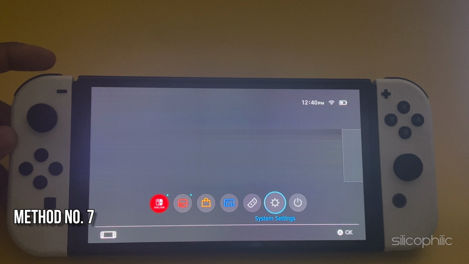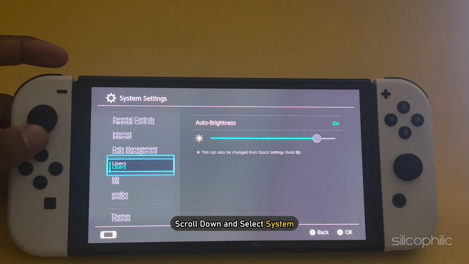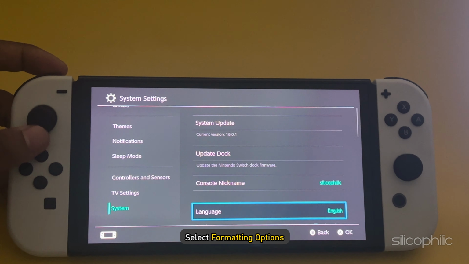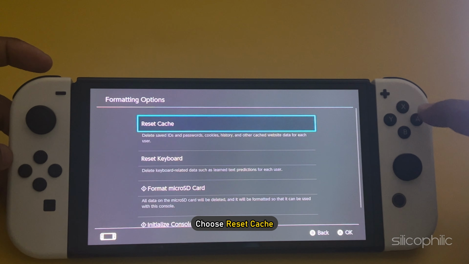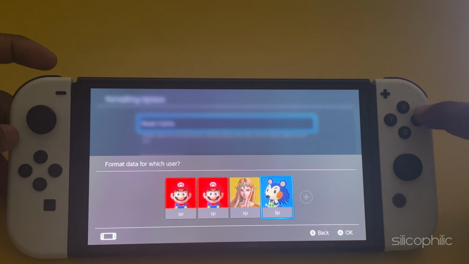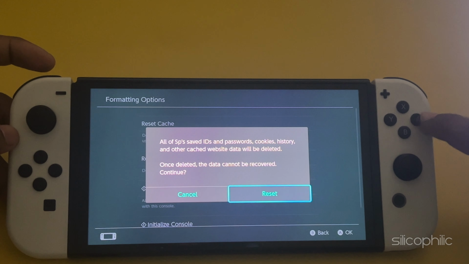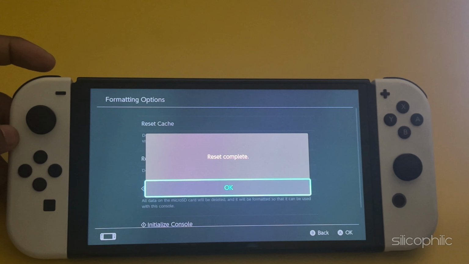Method 7. Reset the cache. Go to System Settings from the home screen. Scroll down and select System. Select Formatting options. Choose Reset Cache. Select the user from whom you want to clear the cache. Confirm by selecting Reset to clear the cache. Once done, check if the issue is fixed.